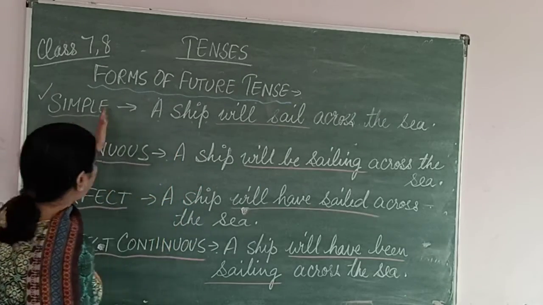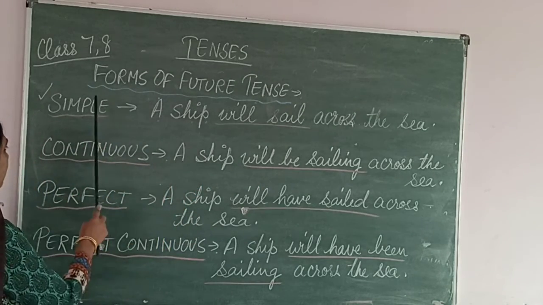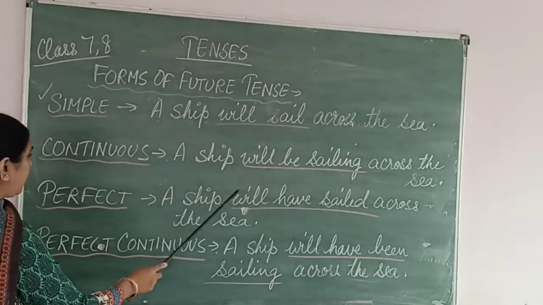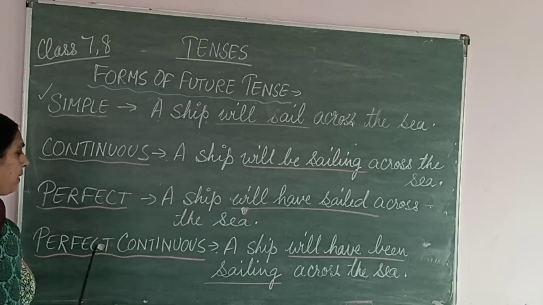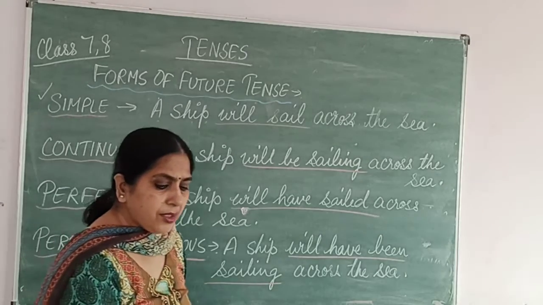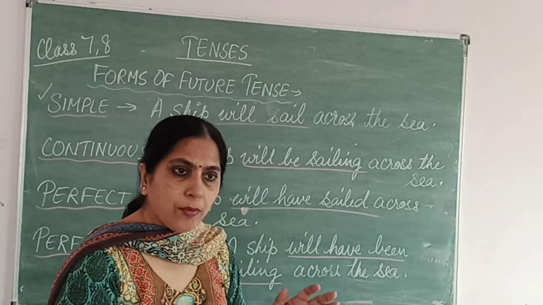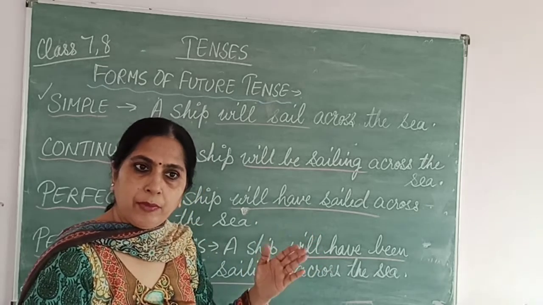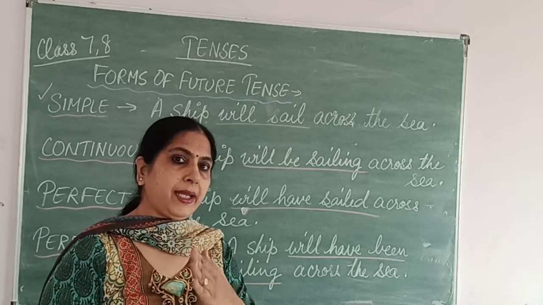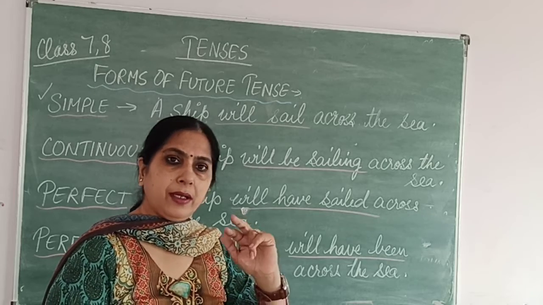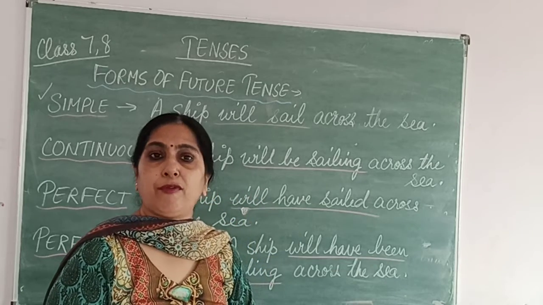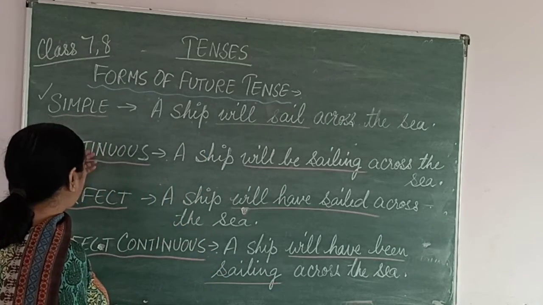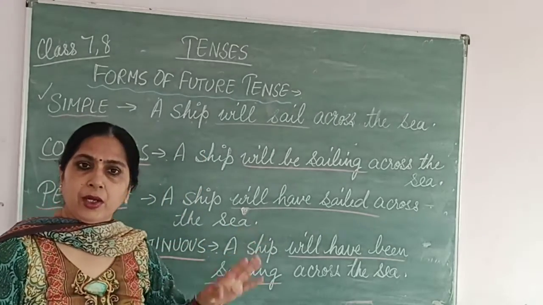So they are the four forms of the future tense: future simple tense, future continuous tense, future perfect tense, and future perfect continuous tense. So these are the three tenses and their forms. The forms are the same only, but we have to mainly take care of the different changes in the forms which we are making while we are converting from simple to continuous, continuous to perfect, and perfect to perfect continuous tense.